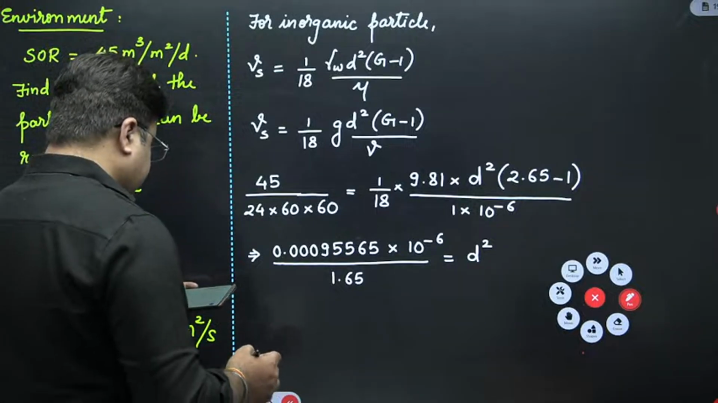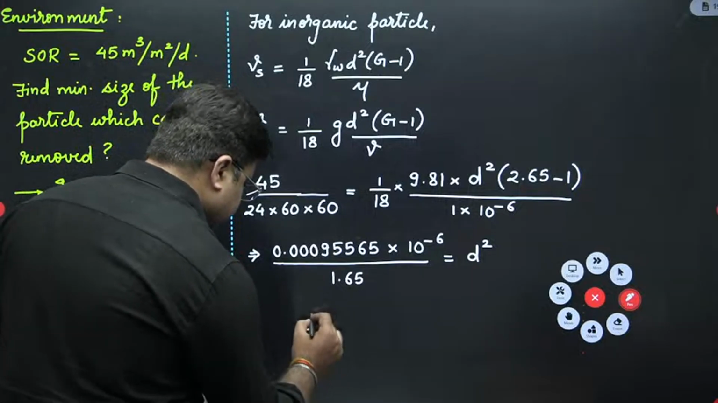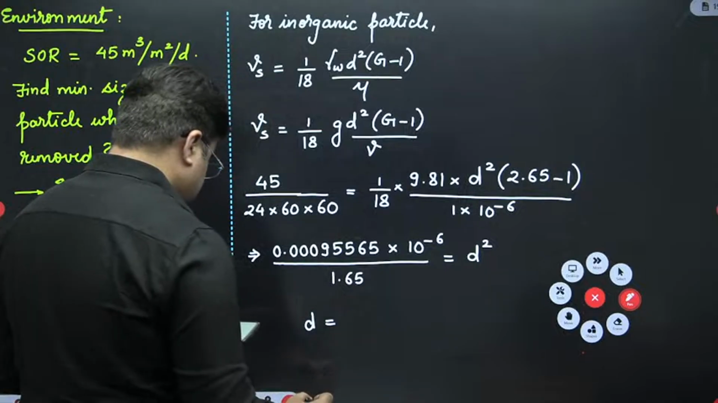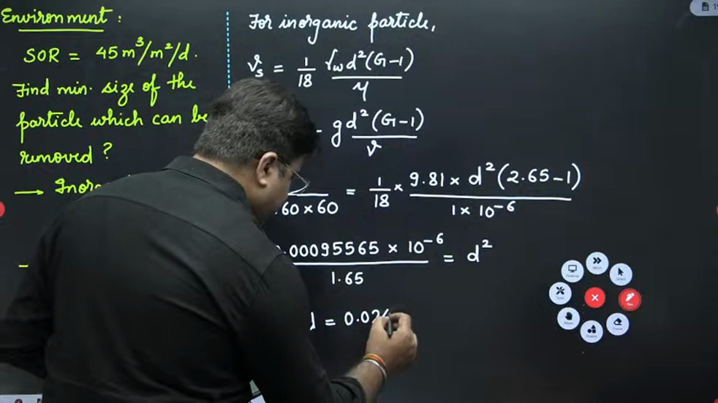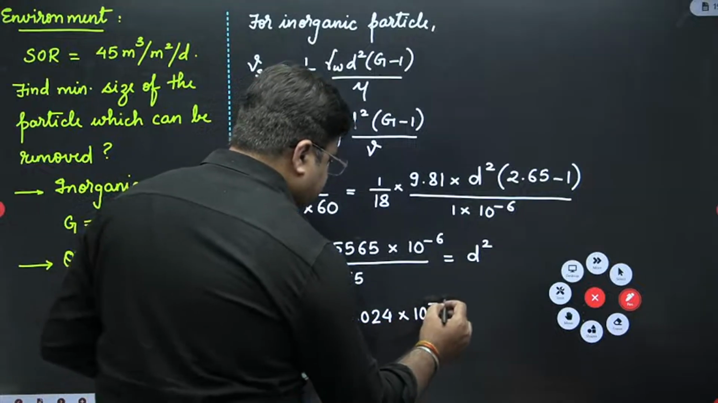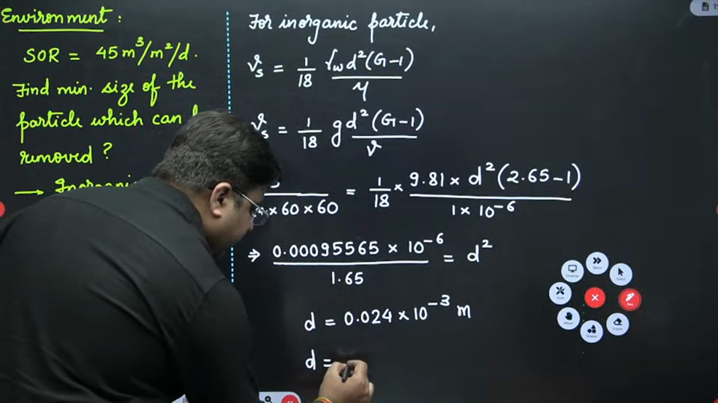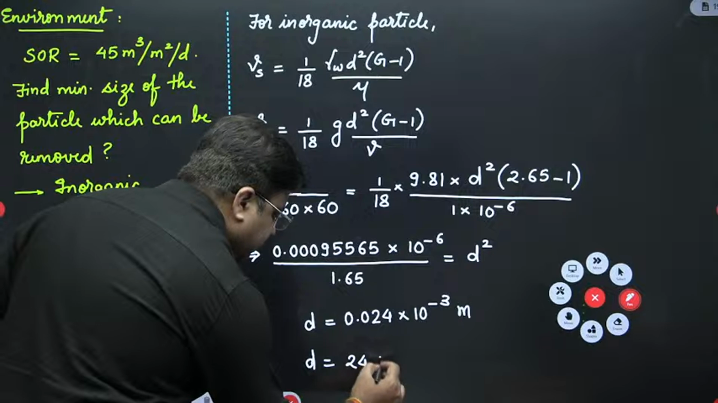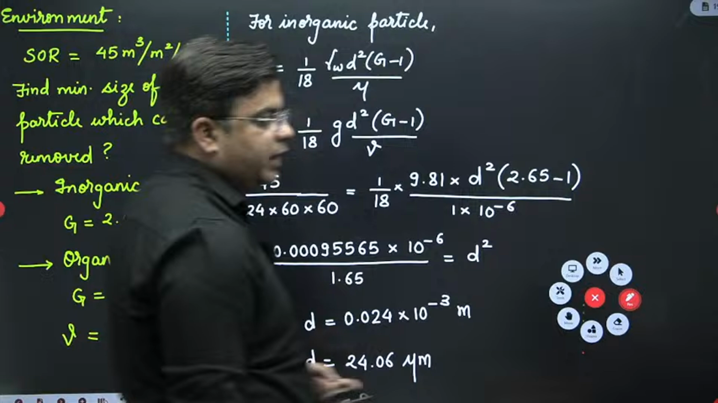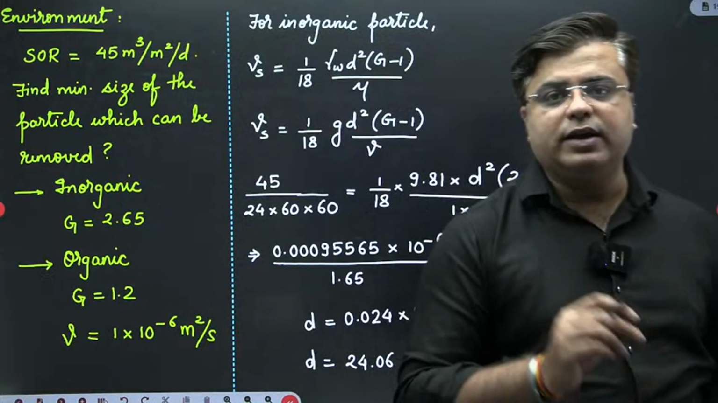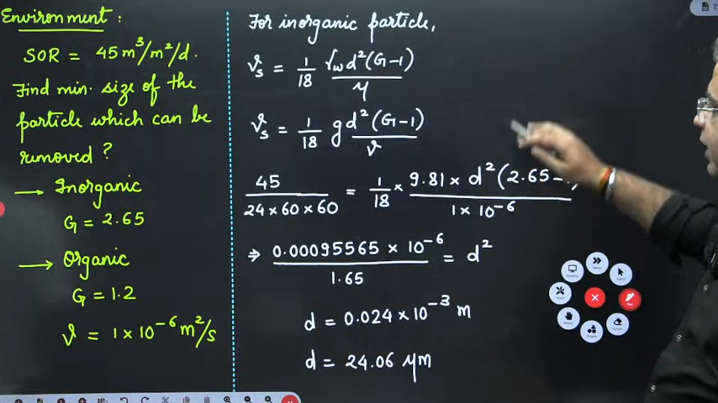So this is coming as 24.066, which is 0.024 into 10 raised to the power minus 3 meters. So when you have to write this in micrometers, this will be 24.06 micrometer. So this is the inorganic particle, the minimum size of the inorganic particle which can be removed completely here. Okay. Now for organic particle, you have to do the same thing.